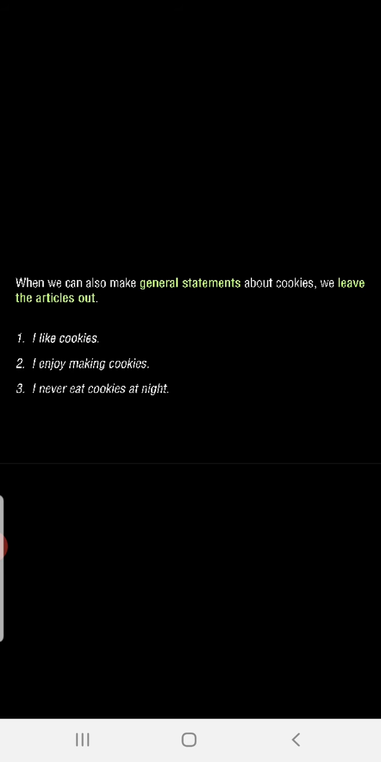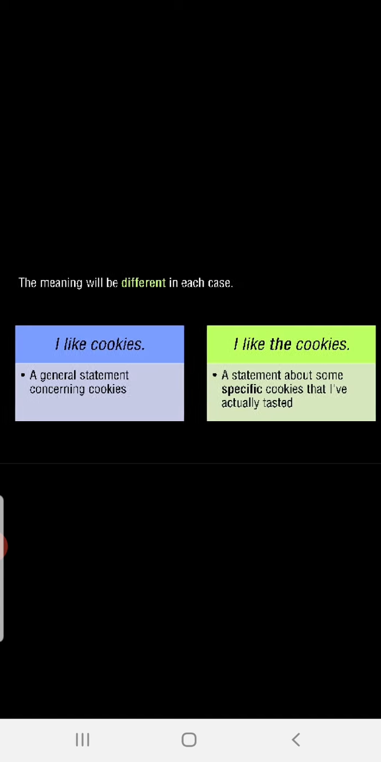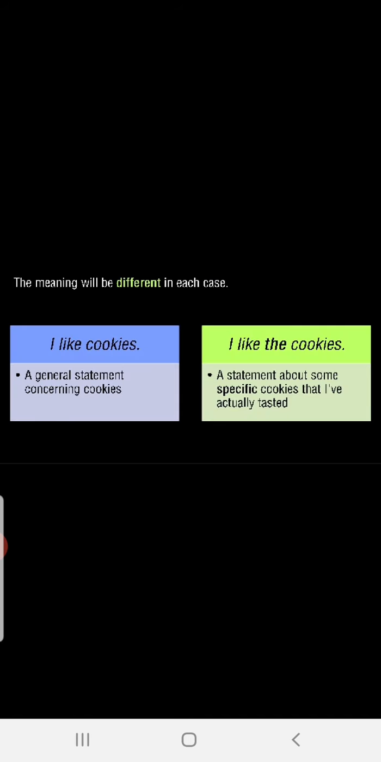It may be any category or any flavor of cookies, right? Now, I enjoy making cookies. It may be any kind of cookies. I never eat cookies at night. You never eat any kind of cookies. Now, the meaning will be different in each case.